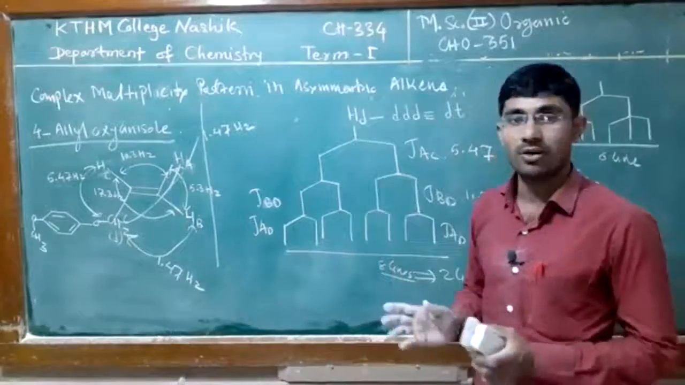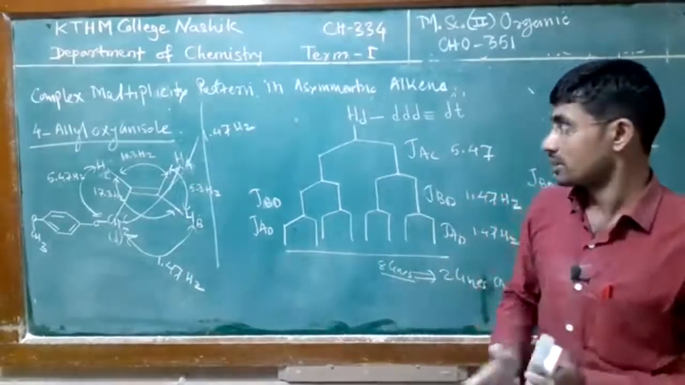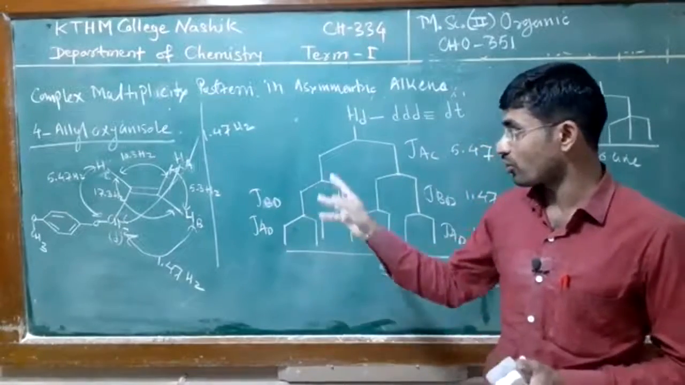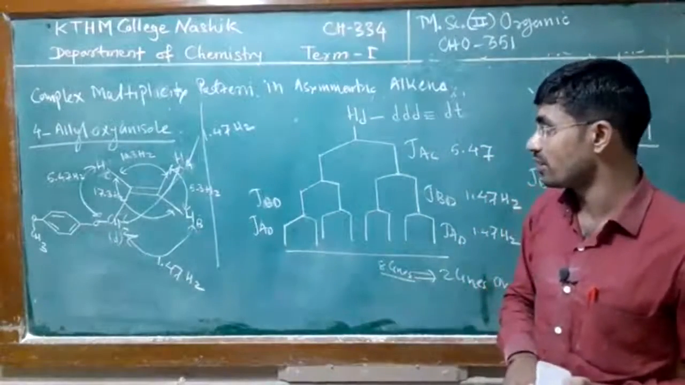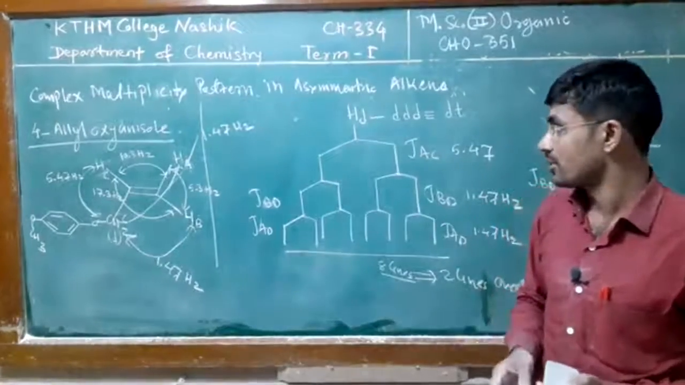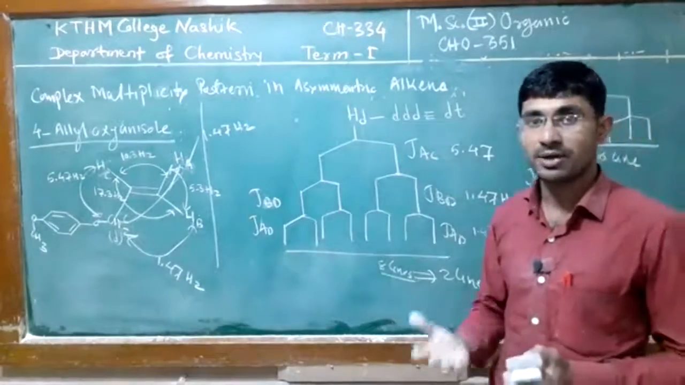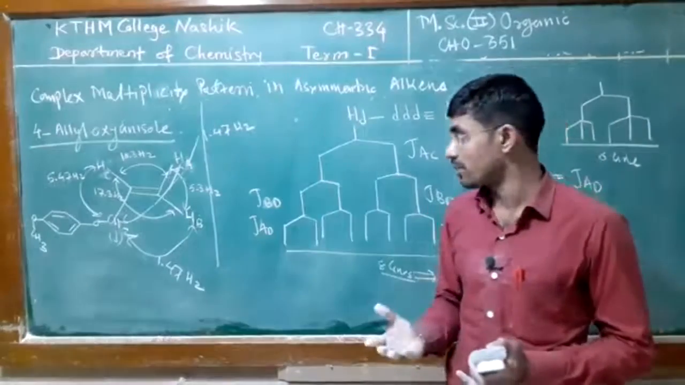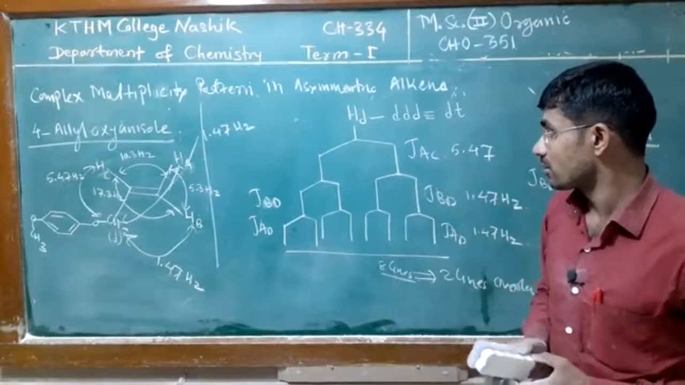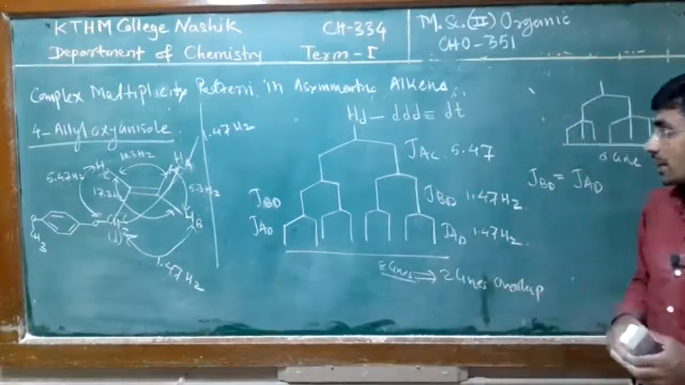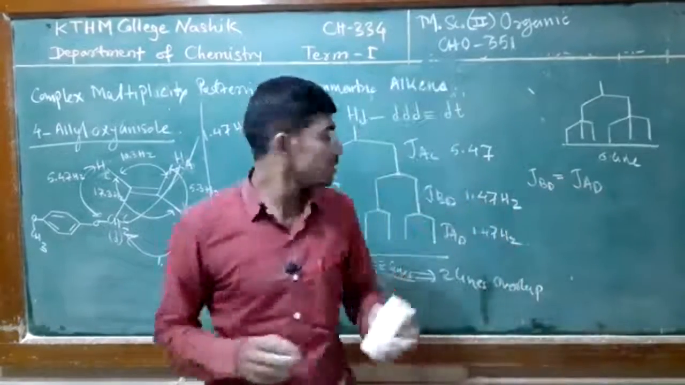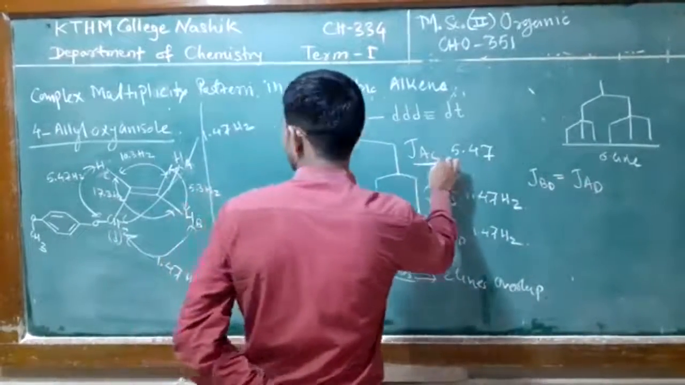This type of complex multiplicity pattern is possible for an asymmetrical alkene. This compound, 4-allyloxy anisole, is an asymmetrical alkene in which we observe 3 protons. Allylic coupling is also possible, and because of that our pattern becomes so complicated here. We observe many coupling constants here: allylic coupling on the same side or opposite side, and also cis and trans coupling.